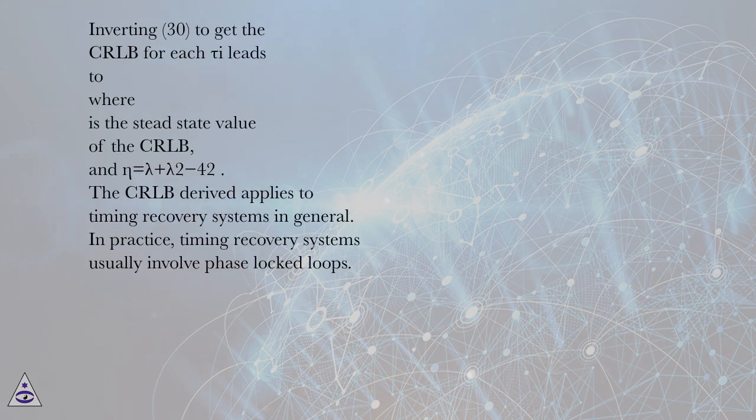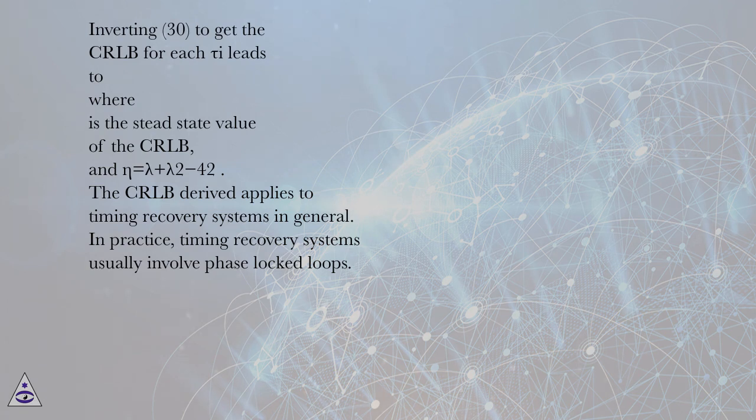Inverting J_tau to get the CRLB for each tau_i leads to, where the result is the steady state value of the CRLB, and eta equals lambda plus the square root of lambda squared minus 4, over 2. The CRLB derived applies to timing recovery systems in general.